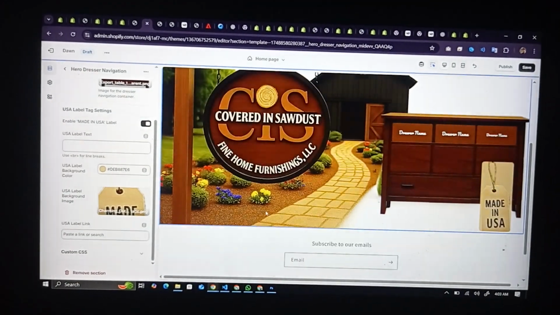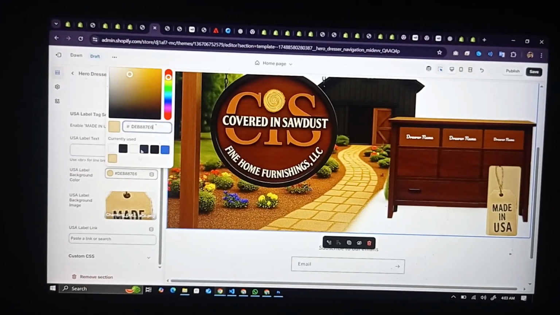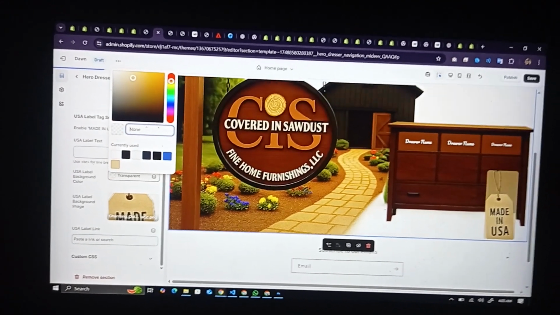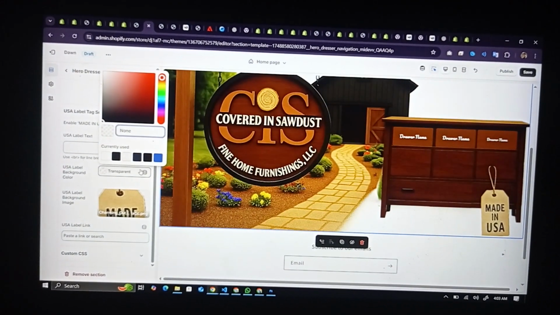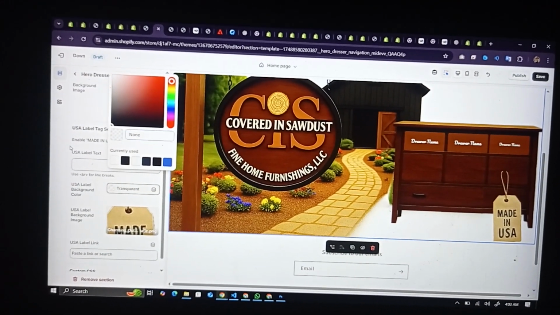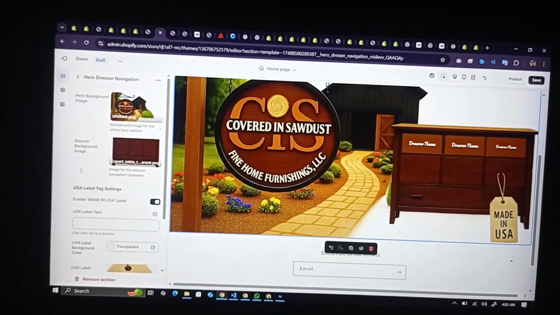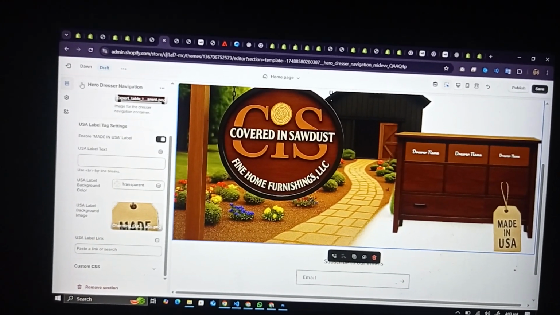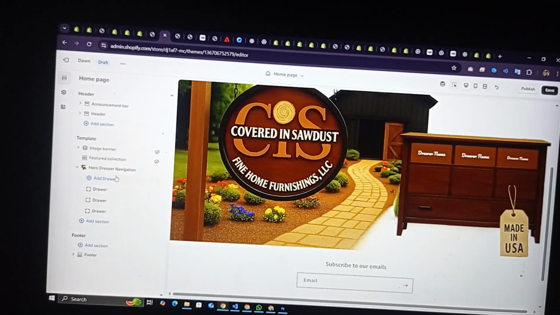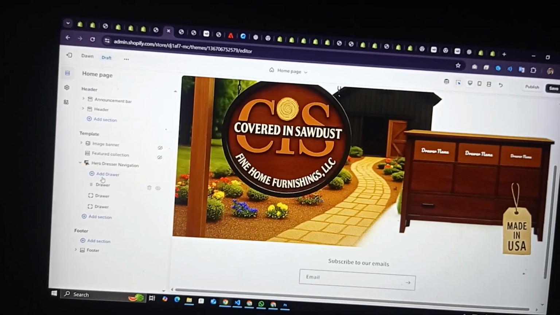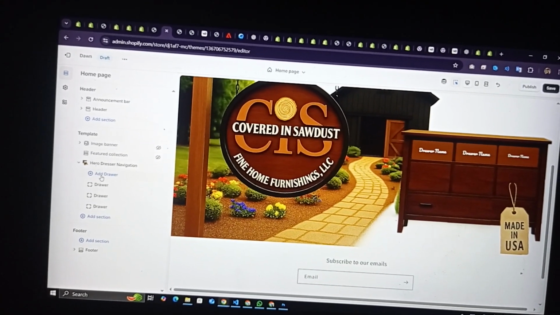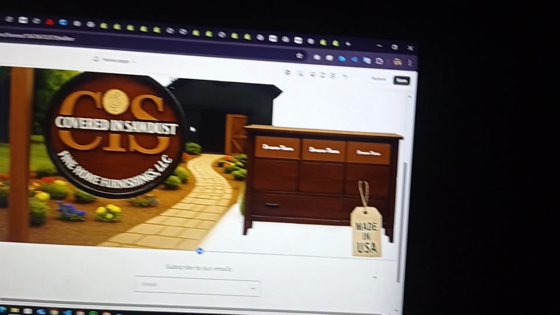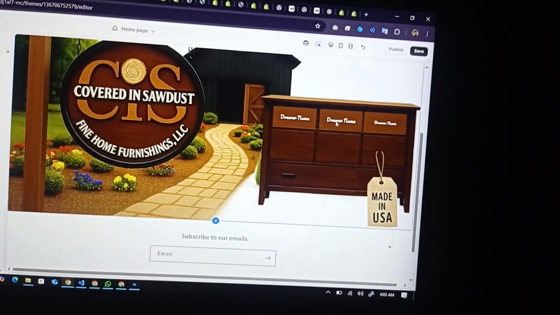Yeah, so you can see I'm going to customize it to look great on our website. So I have some customization options, and also I have created a block for adding the drawer options.